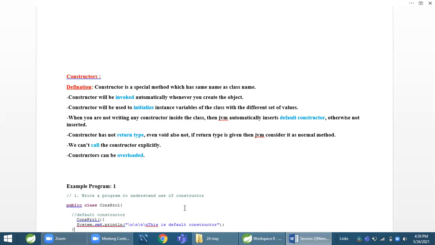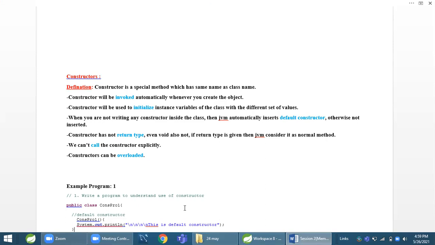If we write a return type for a constructor, then it will be considered a normal method. We never call constructors. Constructors are automatically called. As soon as we create an object of a class, the constructor of that class will be executed.